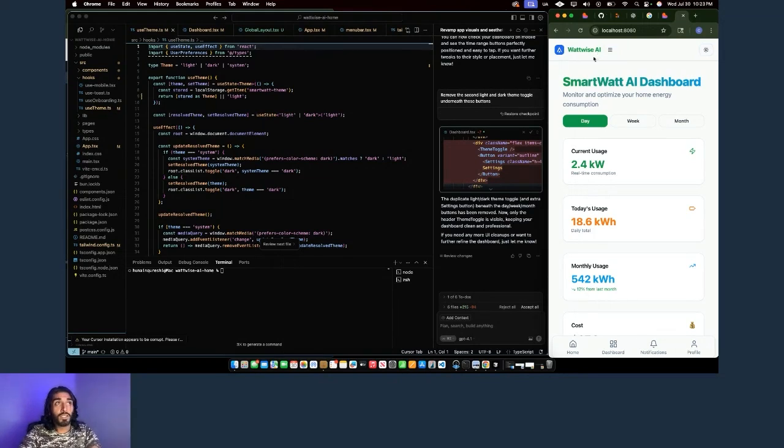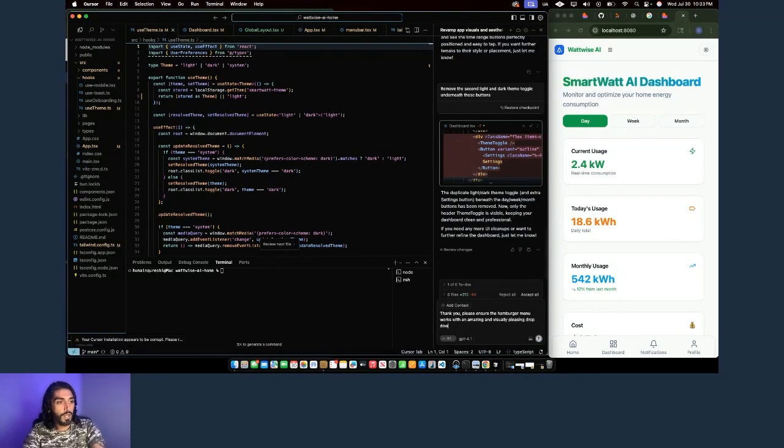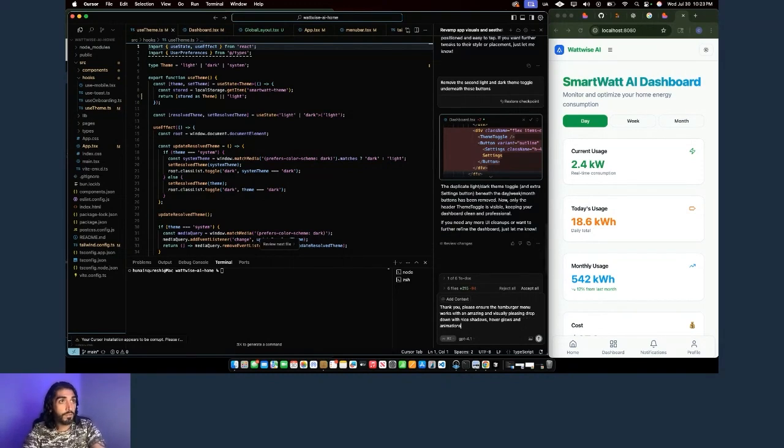Okay, so I can see that we have a header now. Got a logo there. This works as well. The hamburger menu doesn't work. So let's say, thank you. Please ensure the hamburger menu works with an amazing and visually pleasing drop down with nice shadows, hover glows, and animations.